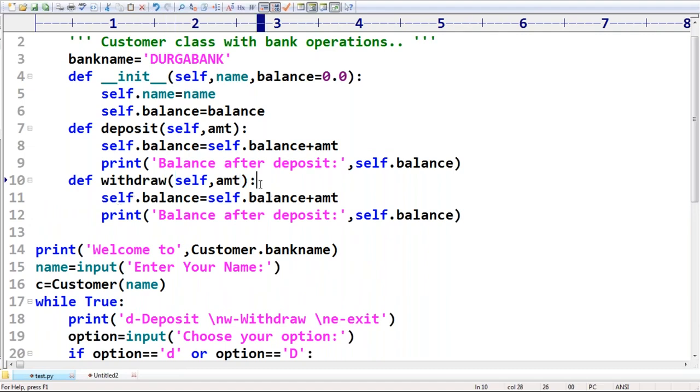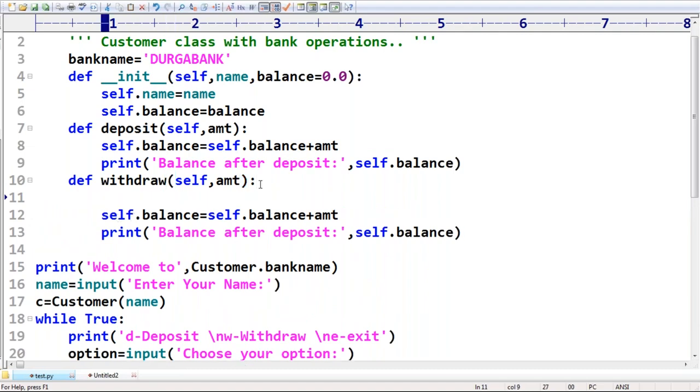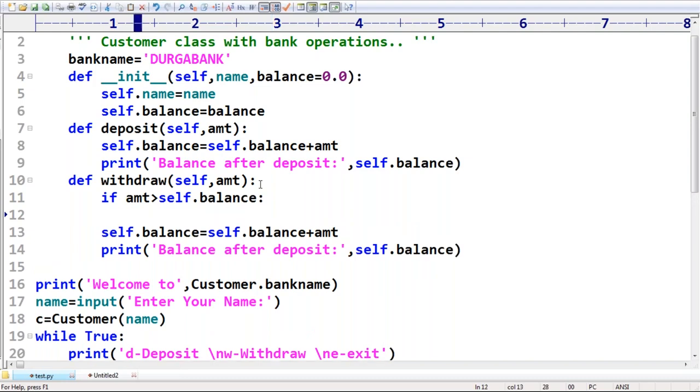First, what is the first line I have to take? If amount greater than self dot balance, sometimes maybe there is a chance. What I have to do?